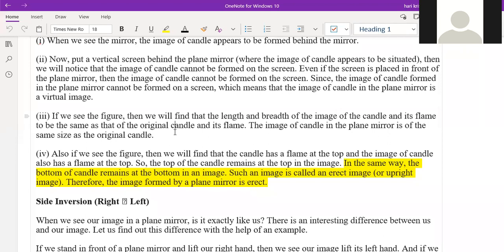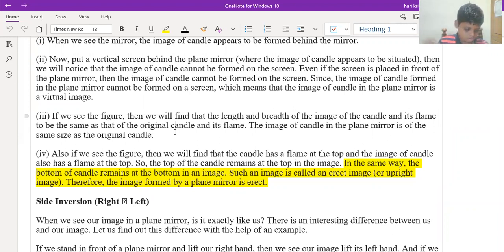Vice versa, if we raise the right hand, it will show the left hand. Suppose you have raised the right hand in the mirror. It looks like you have raised the left hand, right? Yes, sir. From his perspective, from that side, it will be left.